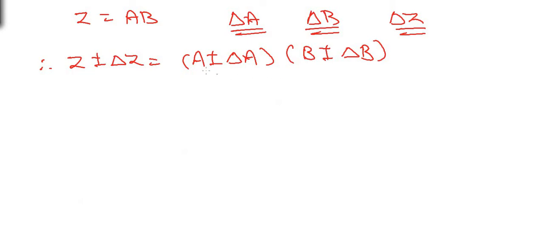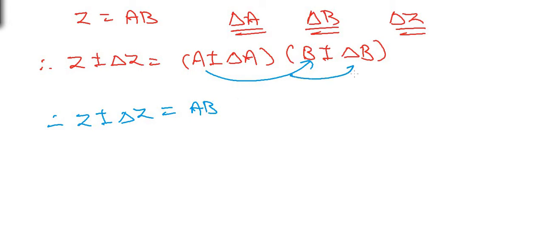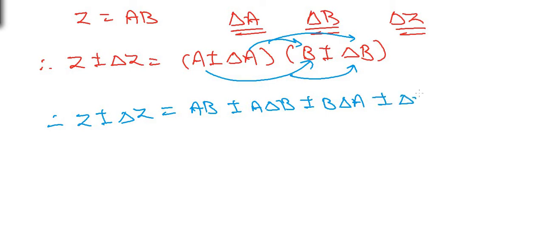A multiplied by B, therefore Z plus or minus delta Z is equal to A into B, AB. Next is A multiplied by plus or minus delta B, that is plus or minus A delta B. Next plus or minus delta A multiplied by B, that is plus or minus B delta A, and the last one, delta A multiplied by delta B, so it is plus or minus delta A into delta B.